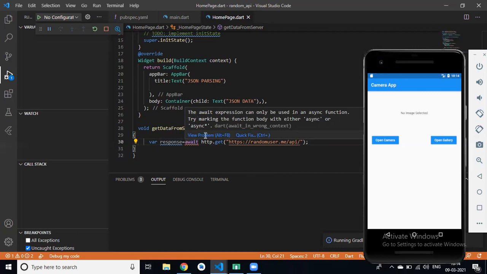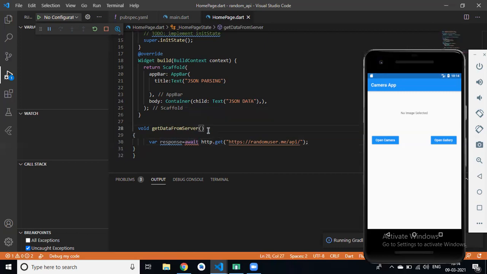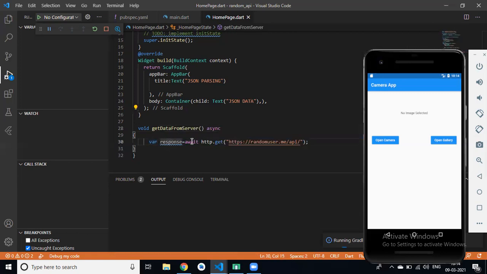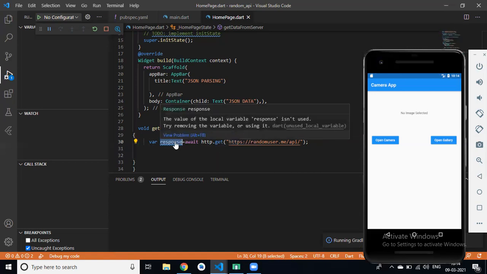Yes, you have to make this function async. So the variable response is equal to await http.get, passing the URL. It automatically gets data from this URL and stores it in the variable response.